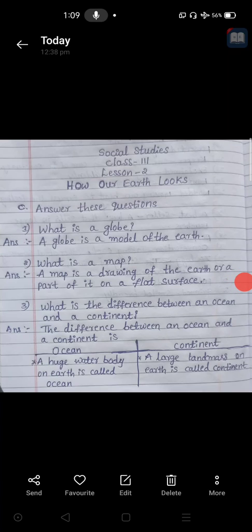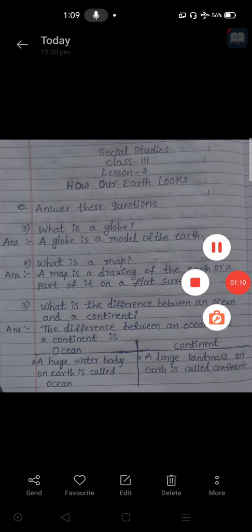What is a globe? First question: what is a globe? Answer: a globe is a model of the earth. A globe is a model of the earth.